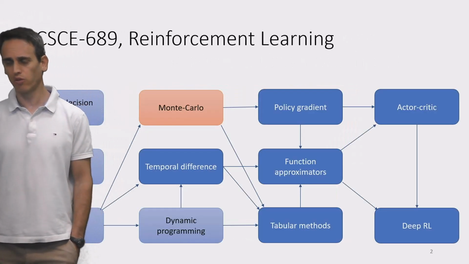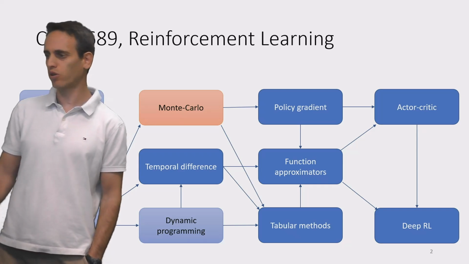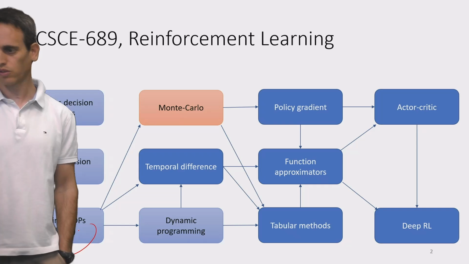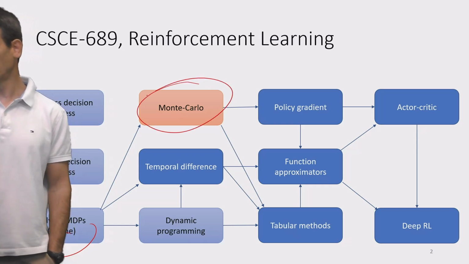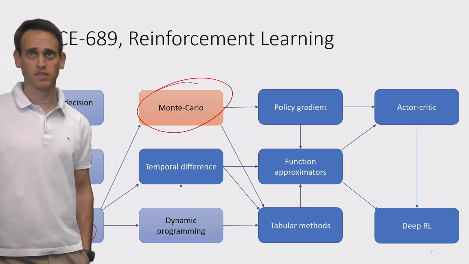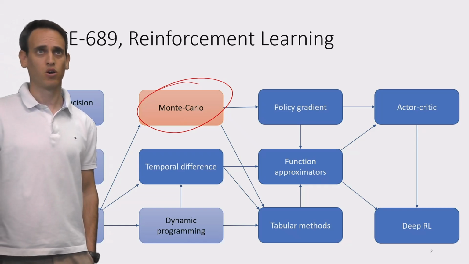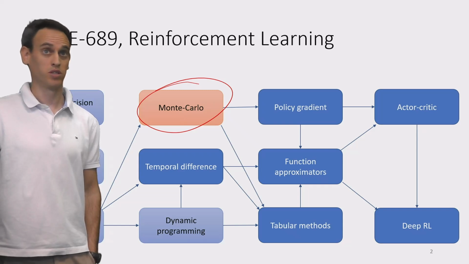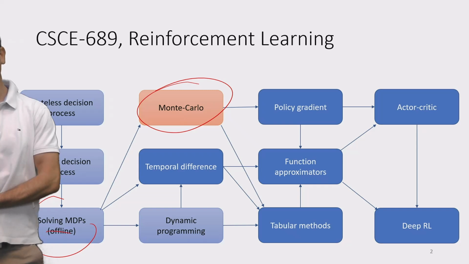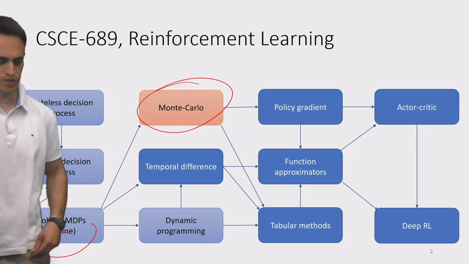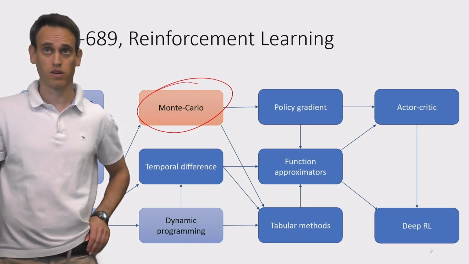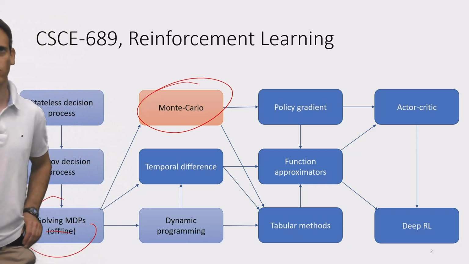So this is the general high-level structure of our course. Today we're going to solve MDPs, not offline. We're going to start solving them online using Monte Carlo approaches. We'll still assume tabular settings, but later on we'll see how we can use Monte Carlo approaches to combine these with policy gradient approaches and use them together with policy approximations. But we'll do that later on, don't worry about that for now.